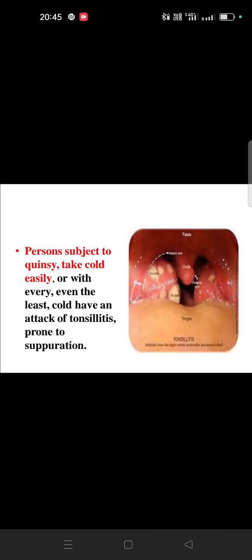And if there is involvement of tonsillitis, you can see in the picture, there will be a suppurative tonsillitis. If you are talking about suppurative tonsillitis, can anyone tell me the cause? Staphylococcus. Okay. But if you are talking about tonsillitis, here we can correlate with many more medicines, like Hepar sulph. When can we think of Hepar sulph?